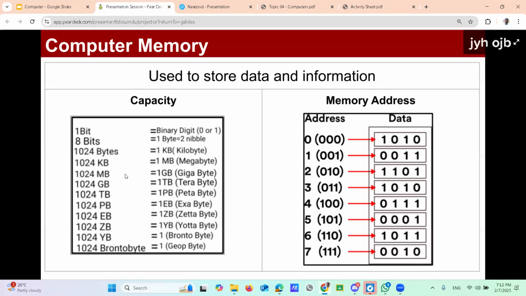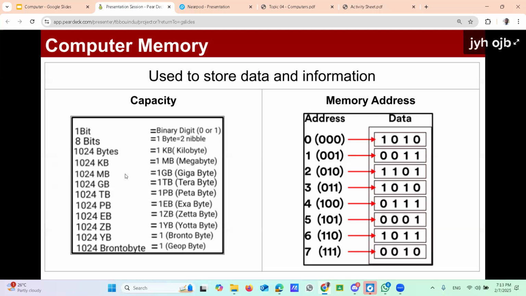One is the capacity, the other one is the memory address. Once you are discussing the computer memory, you must know what capacity is. Then get a little idea about the difference of these terms.